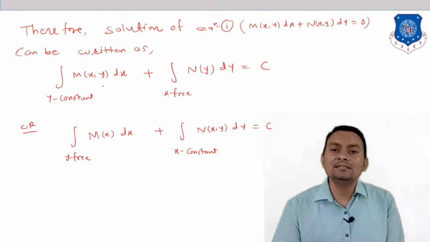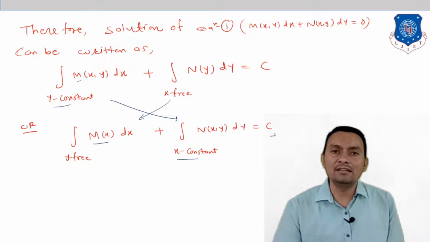Sometimes it may happen that integration with respect to x is quite difficult. So instead of that, you can write the integration of those terms of M free of y, dx, plus the integration of N(x,y) with x constant, dy, equal to c. That means we are writing it this way: here y is constant in one term, and here x is constant, and M is replaced by N(x,y) dy. The terms of M free of y, dx, plus the terms of N with x constant, dy, is equal to c. That will be the general solution.